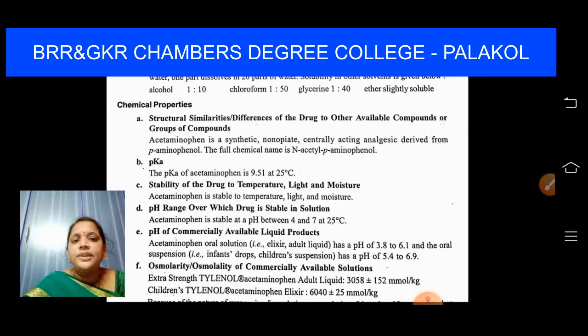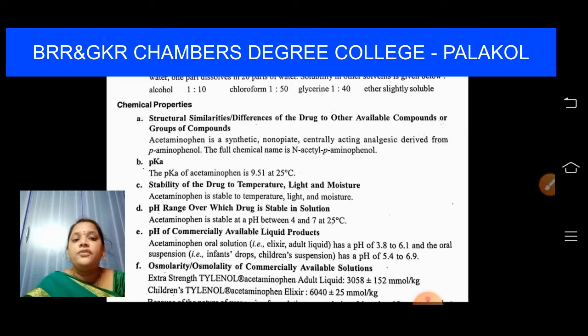Is the drug stable to temperature, light and moisture? Yes, it is stable to temperature, light and moisture. What is the range of pH in which the drug is stable in solution? Acetaminophen is stable at pH between 4 and 7 at 25 degrees.